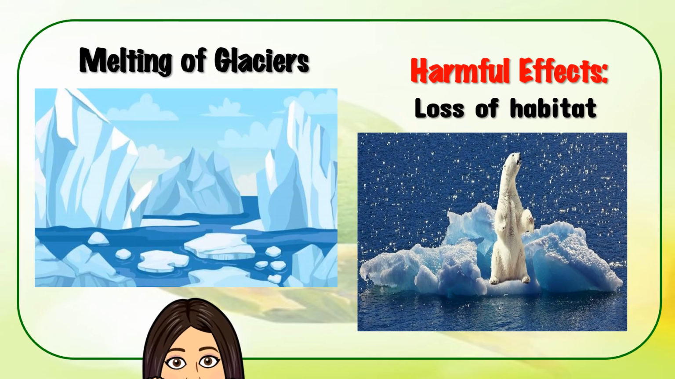Loss of habitat. Animals like polar bears and seals rely on glaciers for hunting and resting. When the ice melts, they lose their homes and places to find food, making it harder for them to survive.